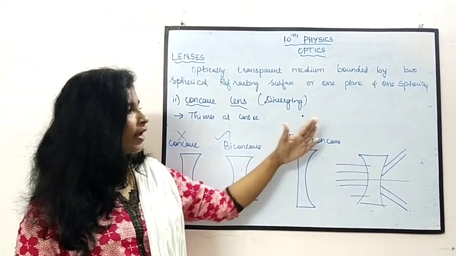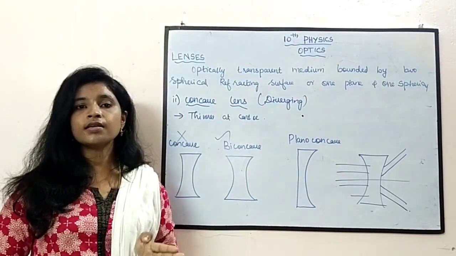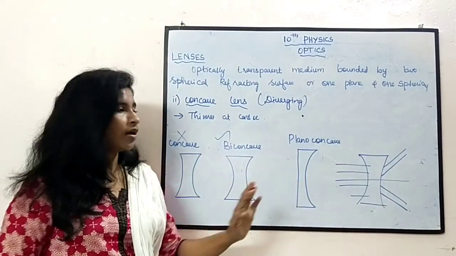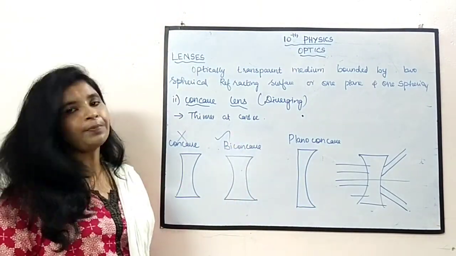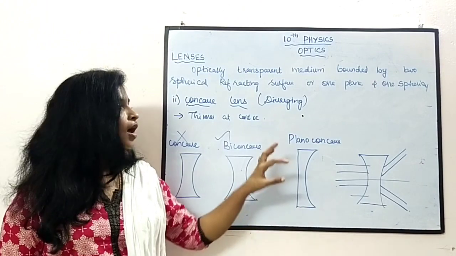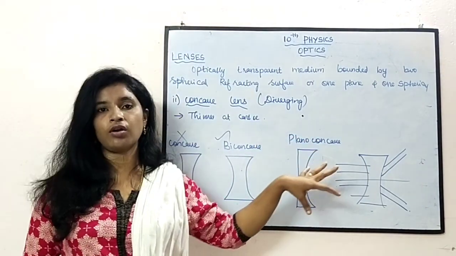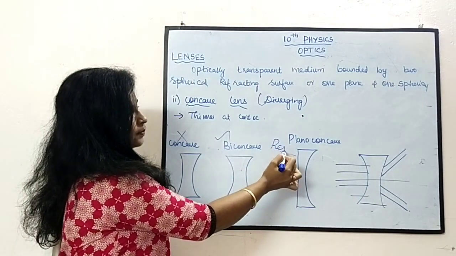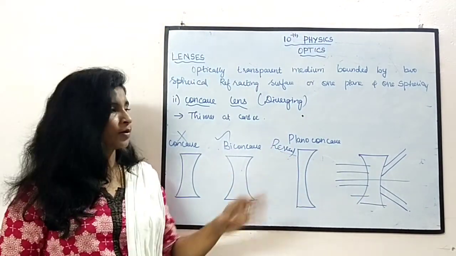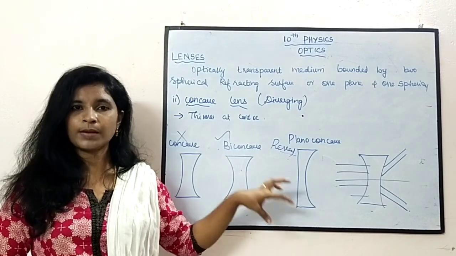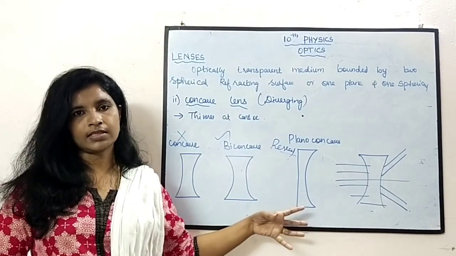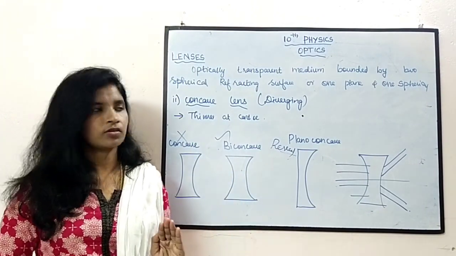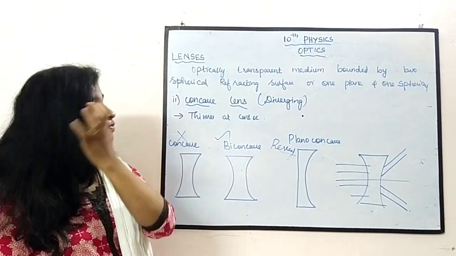The next one is the plano-concave lens. In this, one surface will be plane and the other surface will be thinner at the center. Of the two surfaces, one will be plane. Such a lens is called a plano-concave lens. This type of lens is used for research purposes, in laboratories, but practically we will not be using this type of lens. The commonly used type of lens is the biconcave lens. So these are the types of lenses.